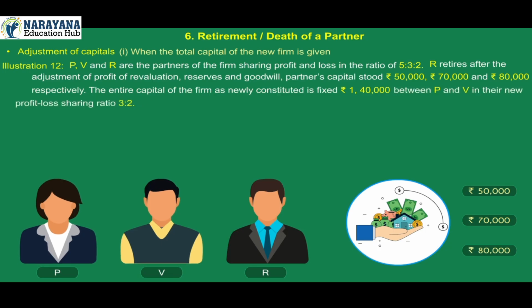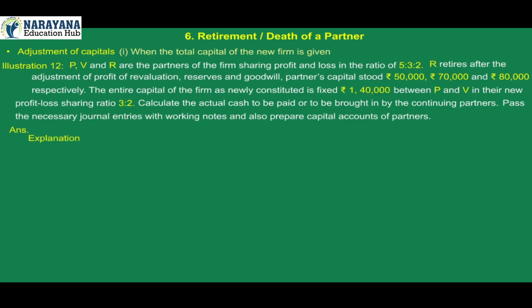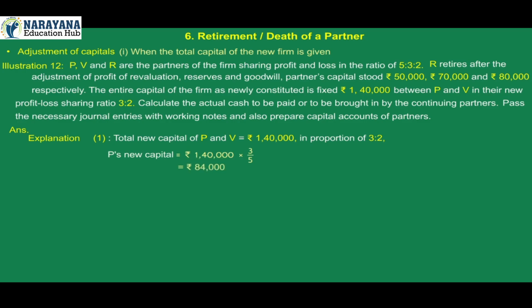Between P and V in their new profit loss sharing ratio 3:2. Calculate the actual cash to be paid or to be brought in by the continuing partners. Pass the necessary journal entries with working notes and also prepare capital accounts of partners. Answers. Explanation 1. Total new capital of P and V is equals to Rs 1,40,000 in proportion of 3:2. P's new capital is equals to Rs 1,40,000 into 3 by 5 is equals to Rs 84,000. V's new capital is equals to Rs 1,40,000 into 2 by 5 is equals to Rs 56,000.